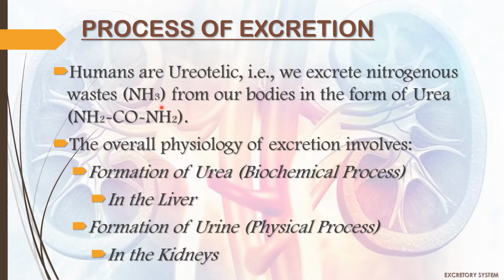Nitrogenous waste, that is the ammonia, must be removed out of our system. But before that, it must be converted into urea. The biochemical process of urea formation from ammonia is carried out in our liver. Then the urea is transported to the kidneys along with other removable substances with the help of blood, where urine is formed. Hence, urine formation is a physical process. As we excrete ammonia in the form of urea, we are said to be ureotelic.